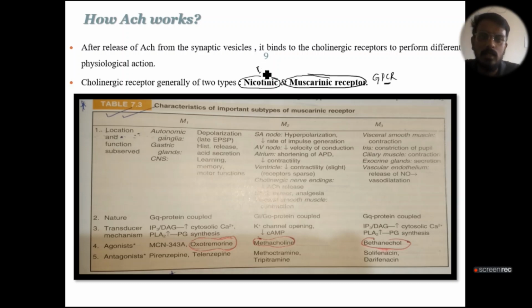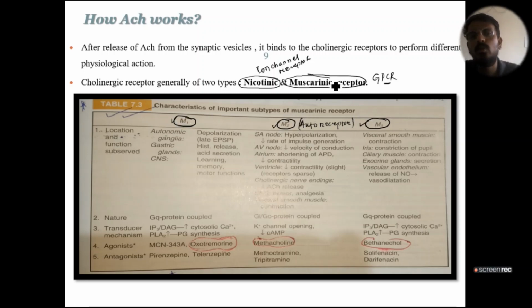Okay, the muscarinic receptor is again divided into three classes, M1, M2 and M3. One important point to remember is that M2 is an autoreceptor. What is the meaning of autoreceptors? Autoreceptors are the type of receptor that basically decrease the release of their respective neurotransmitters.